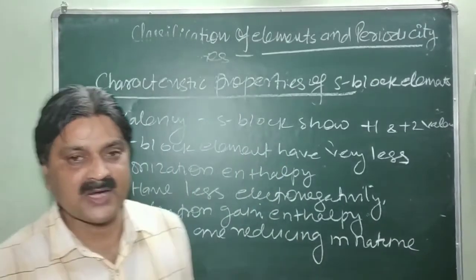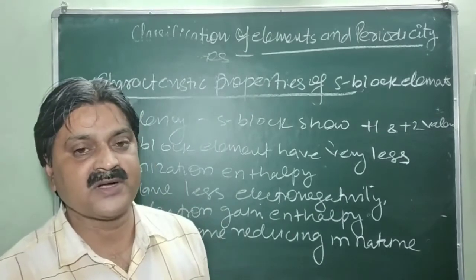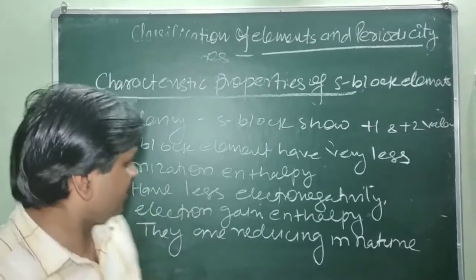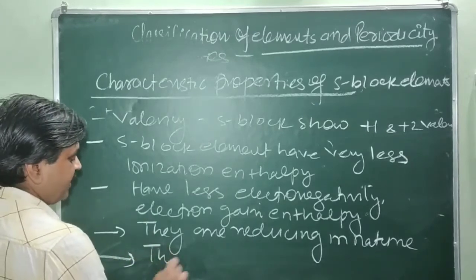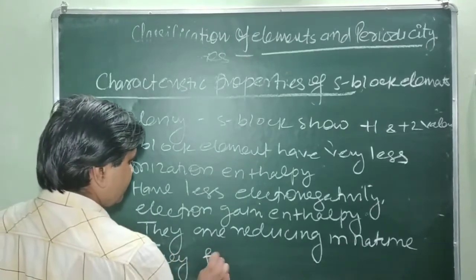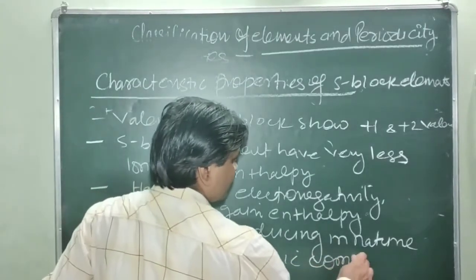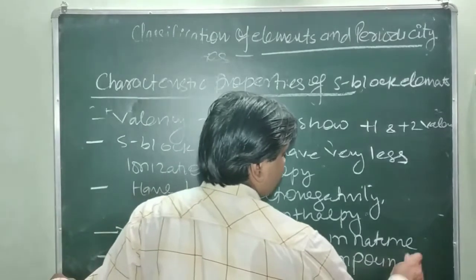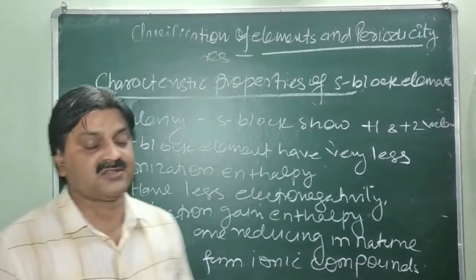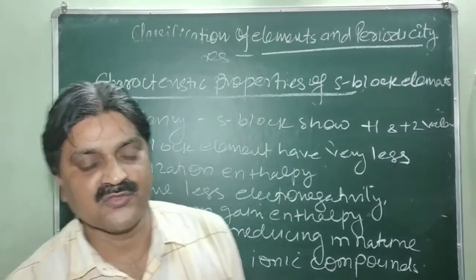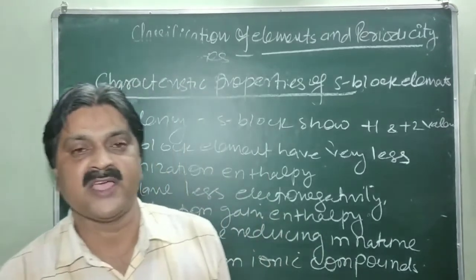Reducing nature means they always try to maintain their stable structure by losing electrons, and the losing property is called the reducing property. Similarly, they form ionic compounds, and they also give the flame test. Whenever they are heated in the flame, they give a characteristic color. So these are the general properties of the S block elements.